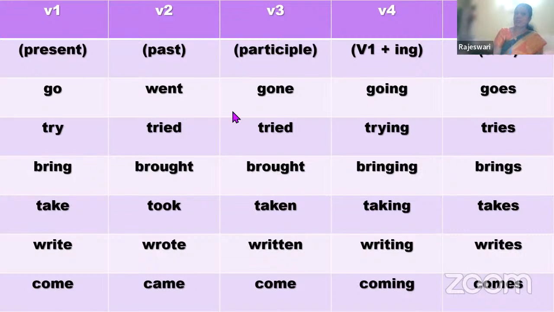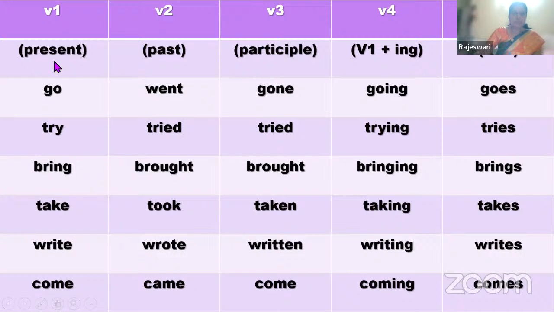So these tenses will tell you at what time the main action has taken place. Is it in the past, now, or next? Is it going to happen? Generally, the main verbs we put aside, as you now understand, they are action verbs. Now these helping verbs are used differently in different places. Before that, we should know the verb in present, past and past participle. To understand ourselves, we give them the names V1, V2, V3, V4 and V5. Generally V5 is nowhere there, but to make students better understand the difference between singular verb and plural verb, we use it as V5.